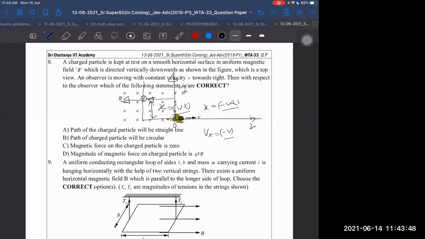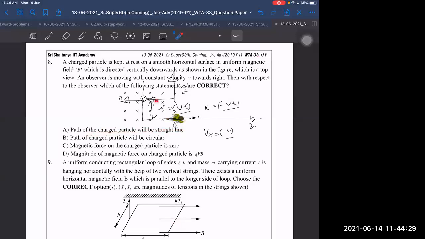But the magnetic force will act on that. Whether the force acts or not, I am sure that this is kinematics, not dynamics. A person who does not even know about the magnetic force or the magnetic field will also know that if this charge is going x distance backwards in unit time, then x upon t will be the speed, and it will appear to be in a straight line only with respect to him. It is kinematics. We don't even worry about dynamics right now. We don't even know what forces are acting on this, but I can say how the path is followed, without even worrying about the dynamics. That is clear. It will be a straight line.